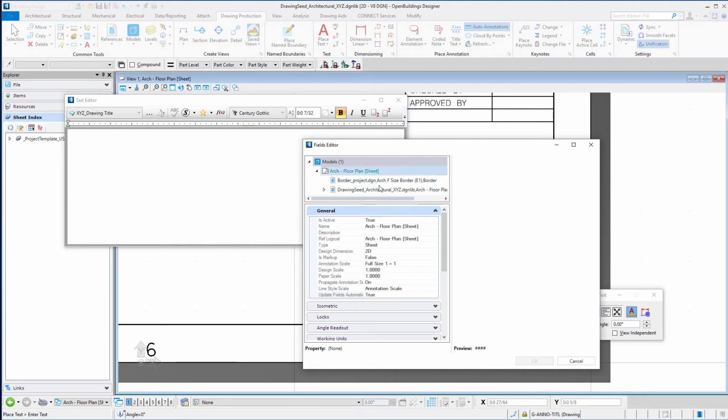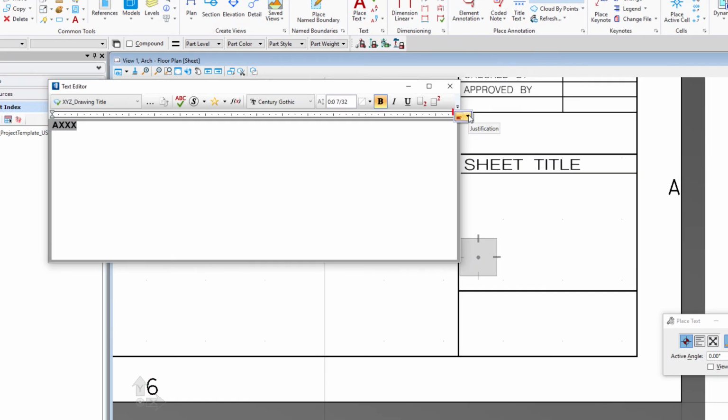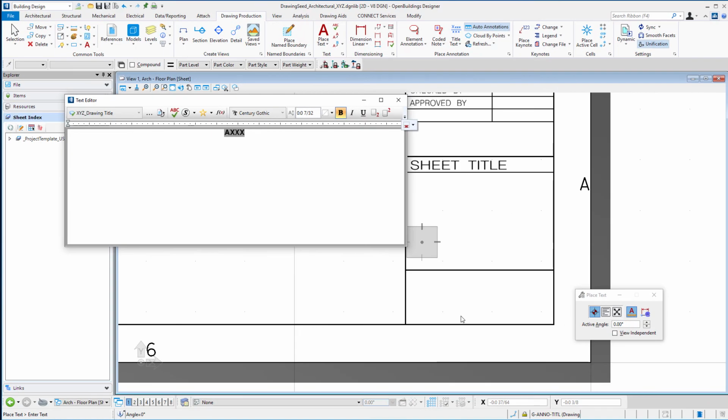So I have a dialog here from which I can choose any number of model properties. And if we go down again to our sheet properties, we had this sheet number property. So I'm going to select that one. I can set the case. I could make it always upper. You can see how that previews AXXX because that's what's in here. And we'll select OK. I can actually change my justification here on the text editor. So if I want to do that centered, or maybe centered about a baseline, go ahead and set that.